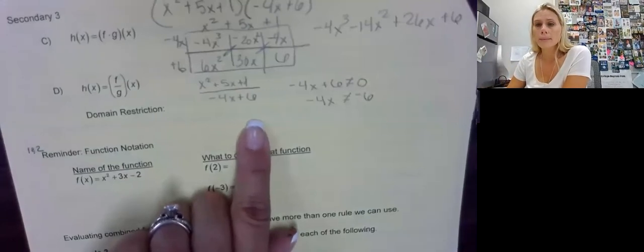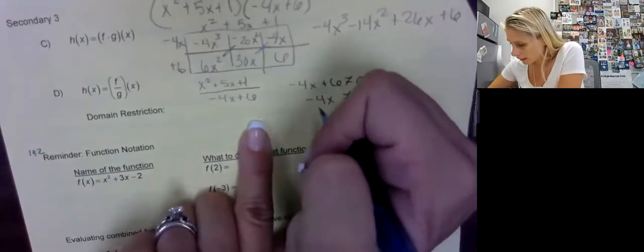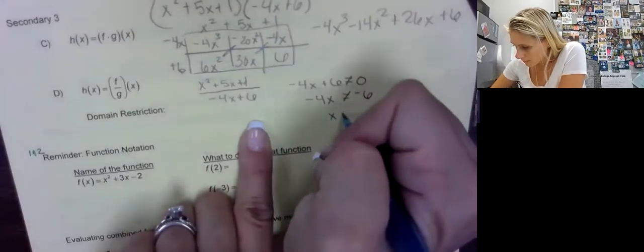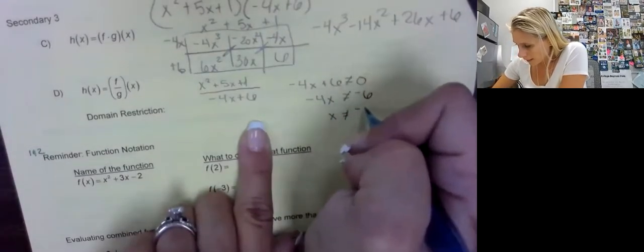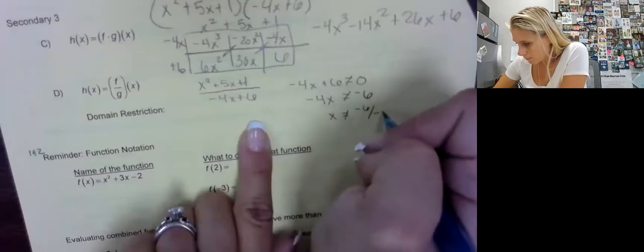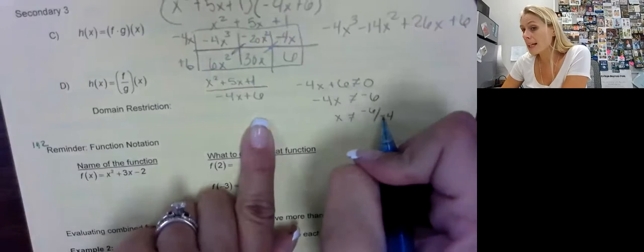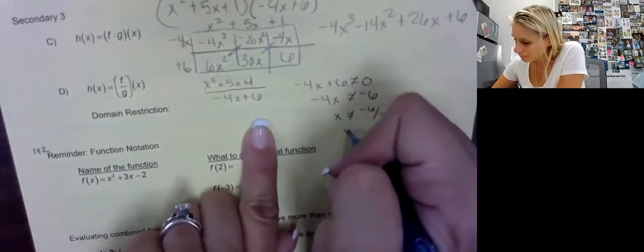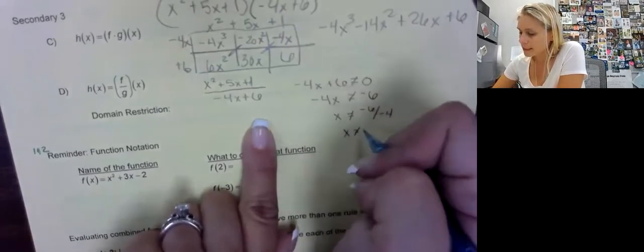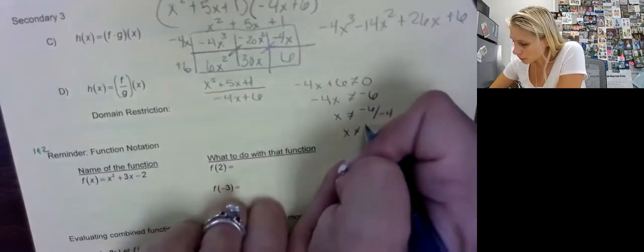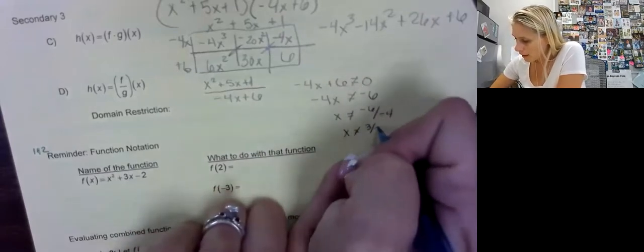And how do I get x by itself? I divide by negative 4. So I would get negative 6 over negative 4. But if we know our fractions, we know a negative over negative is a positive. And 6 over 4 can be reduced to 3 halves.